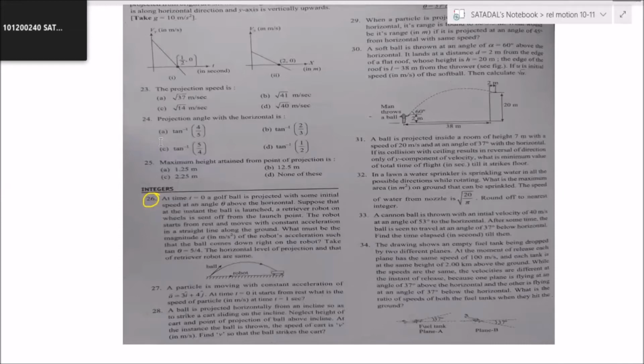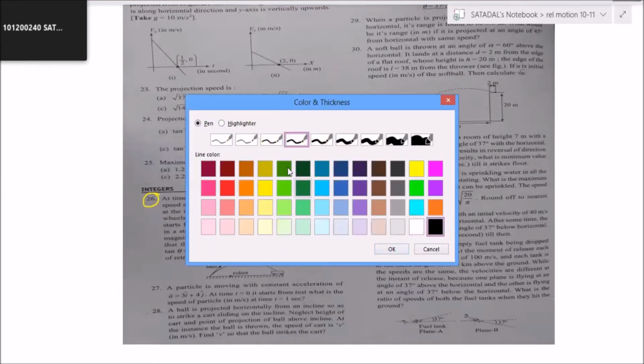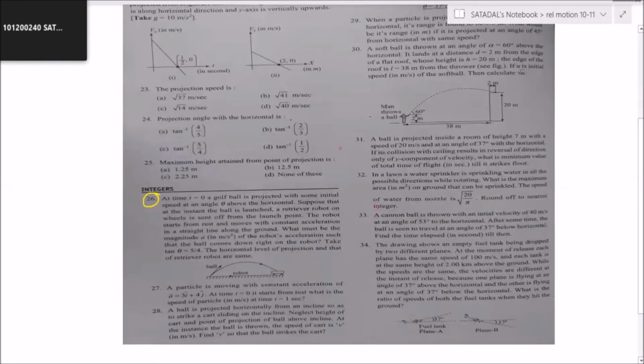Question number 26, anyone done? Yes, Yogananda, tell me. Is the answer 4 meter per second? No. This is acceleration they are asking, na? Yes, sir. So second square it will come. Just check. Yes, Rahul? Sir, 5 meter per second. No, check. Pritam? Sir, 8 meter per second square. Perfect answer. Very good.